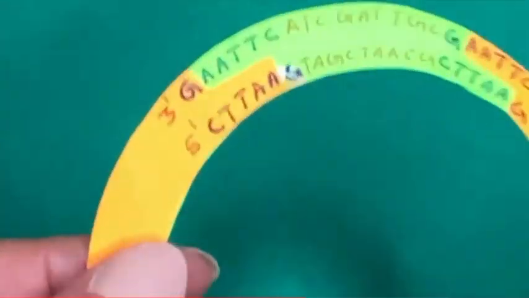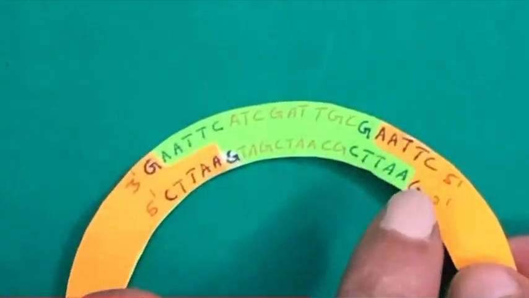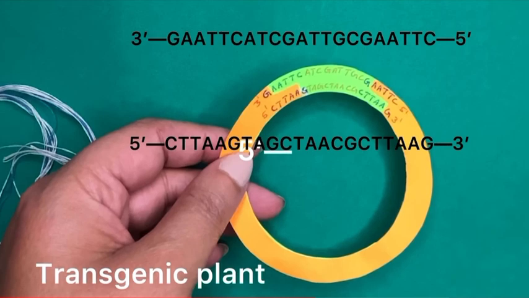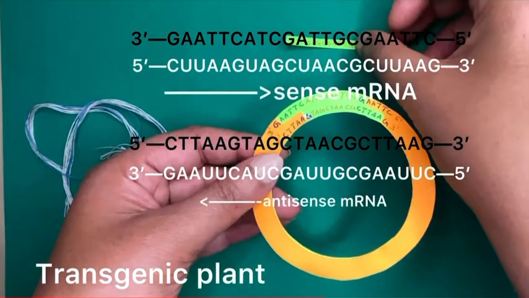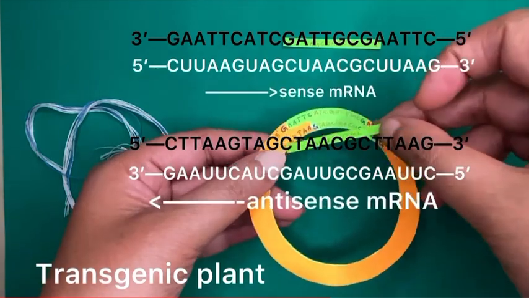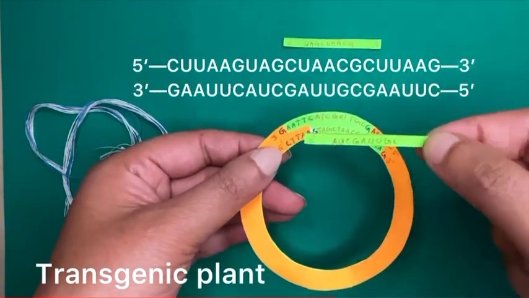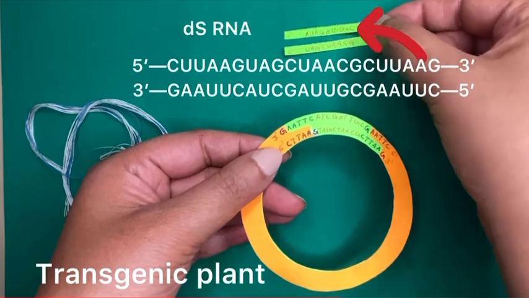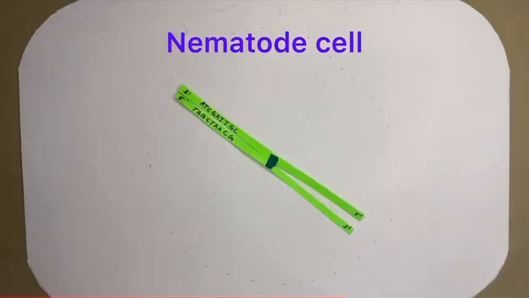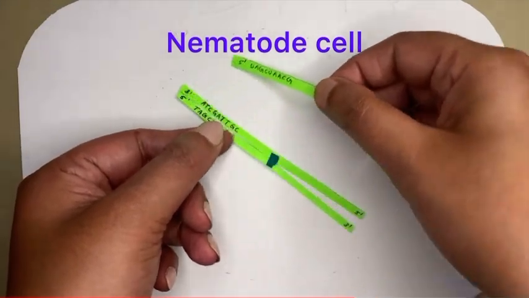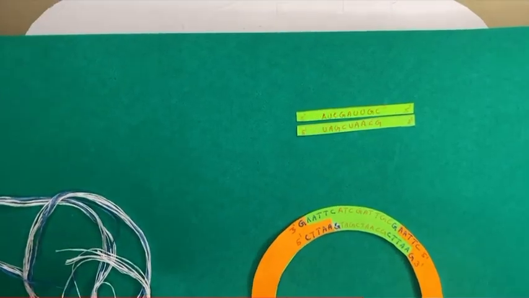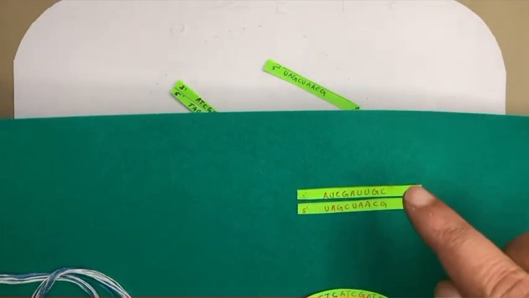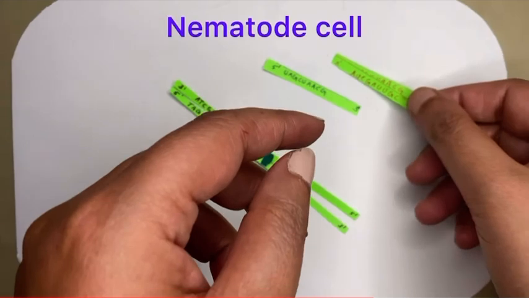The genetically modified tobacco plant contains an additional nematode-specific gene. Here in this case, both the DNA strands are transcribed and form a sense mRNA and an antisense mRNA. These two RNAs are complementary to each other and form a double-stranded RNA. The specific gene which is essential for the growth of the nematode is transcribed to form mRNA in the nematode cells. The double-stranded RNA then enters the cells of the nematode when it infects the tobacco plant.